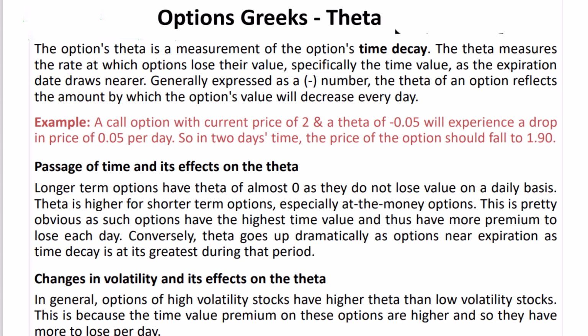Additionally, changes in volatility impact theta. In general, options of high volatility stocks have higher theta than low volatility stocks. This is because the time value premium on these options is higher, leading to more to lose per day. Understanding theta is crucial for managing the impact of time decay on option prices.